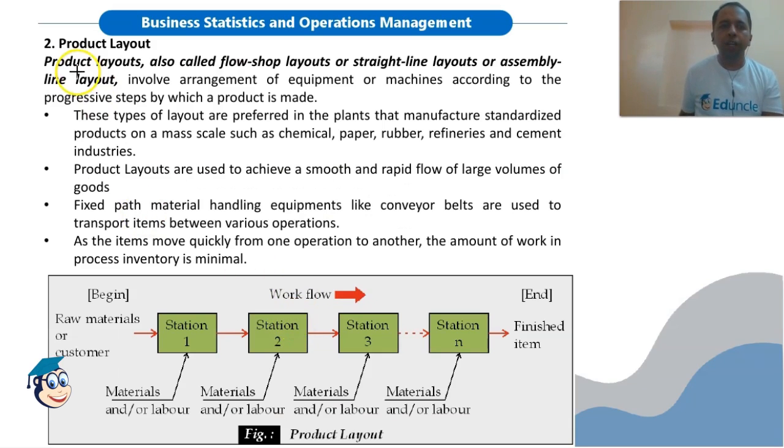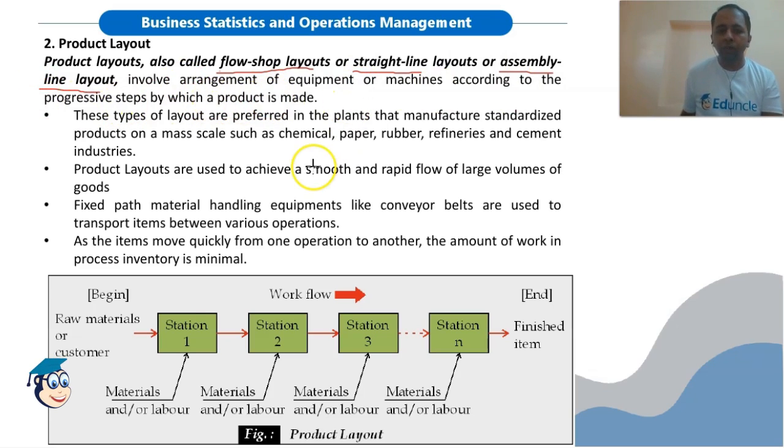Next we have product layout. It is also called flow shop layout. It is also called straight line layout. It is also called assembly line layout. It involves arrangement of equipment or machines according to the progressive steps by which a product is made.